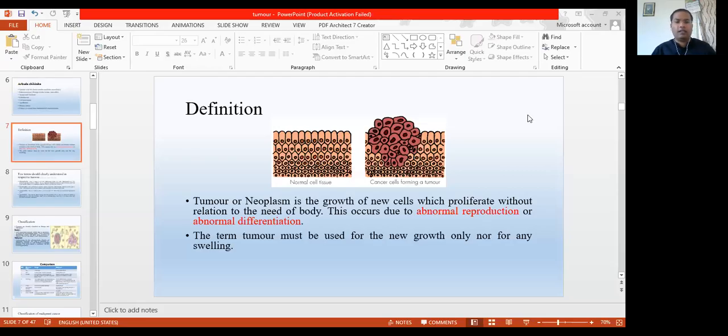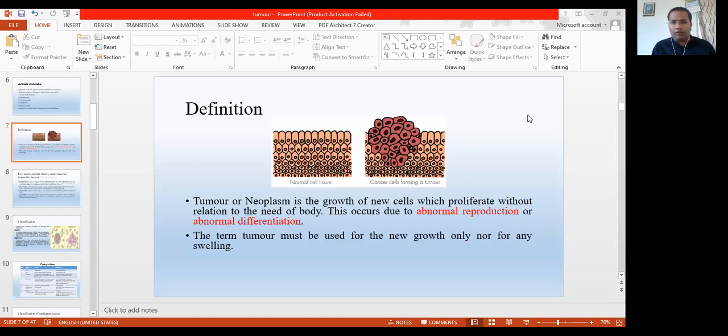So first, that tumor. What is a tumor? How do you define a tumor? Any kind of growth of the cells in our body which is not required. Understand? Means any undesirable growth of the cells in our body, that will be considered as the tumor or neoplasm. There are two terms: tumor or neoplasm.